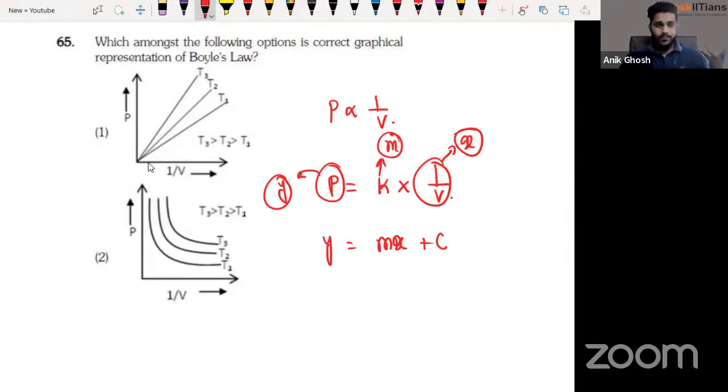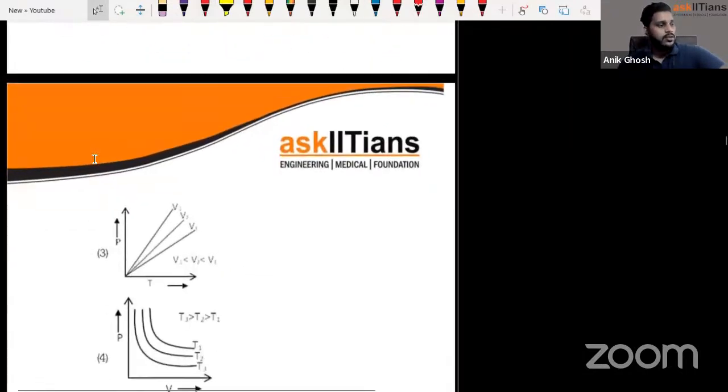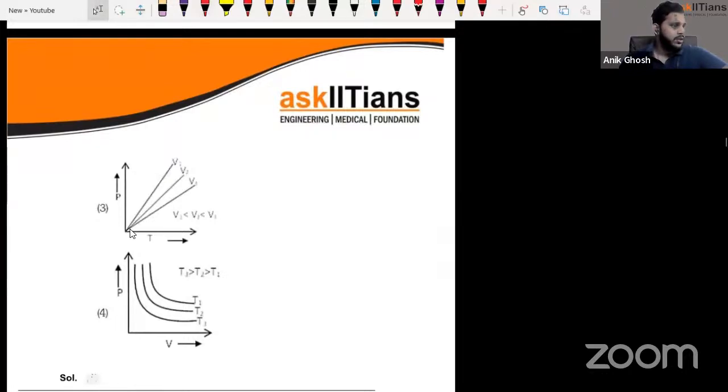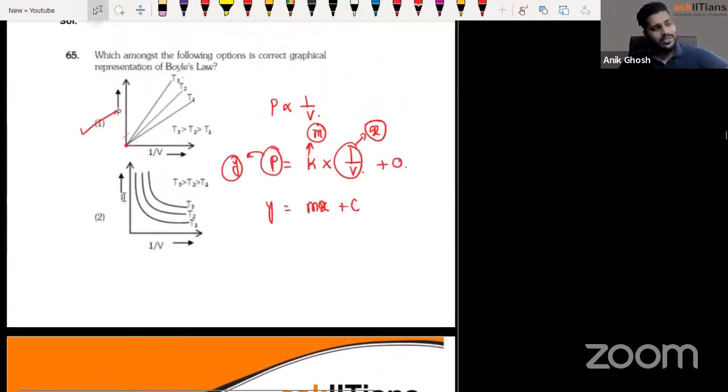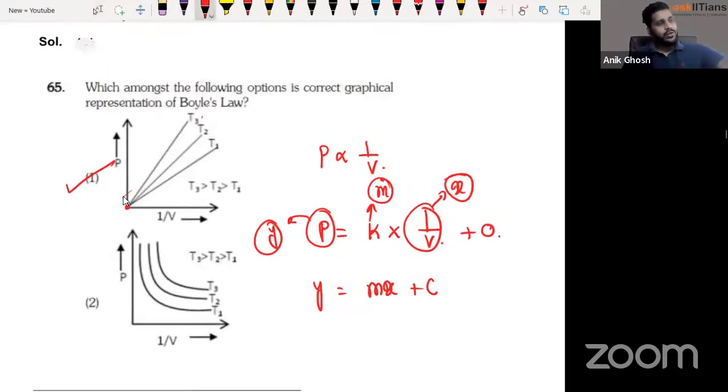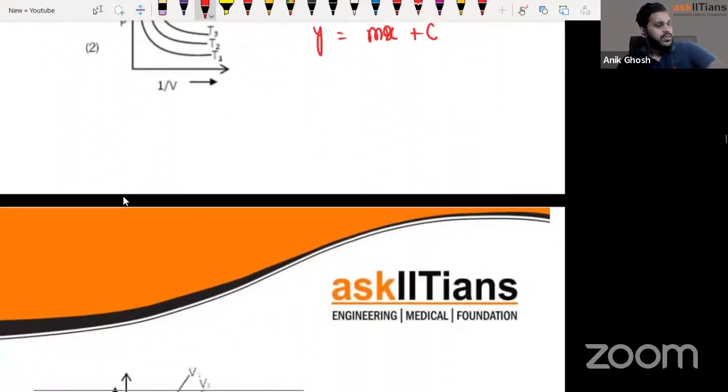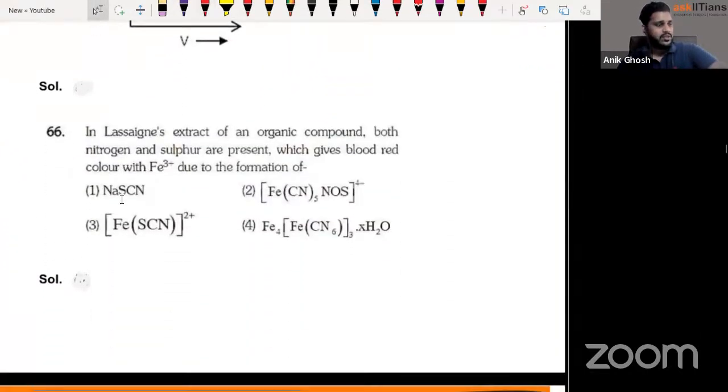M is a positive slope, and what is C? C is 0. So guys, from the 0 point, there will be a positive slope of a straight line, which is option 1, correct. One more thing you need to look into, if you just scroll down a little, option 3 can also be correct, but you can see that with increase in temperature, the steepness of the graph would be higher. So this statement is correct, this graph is correct, actually. So option 1 is correct. These are all simple level questions.